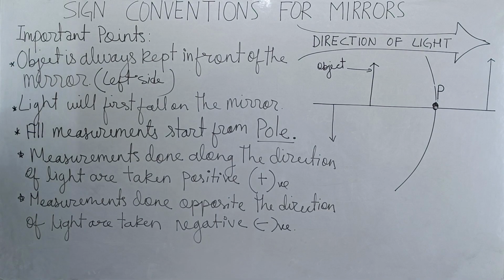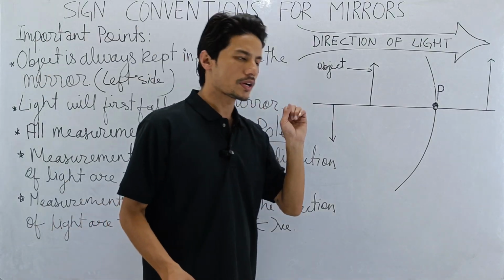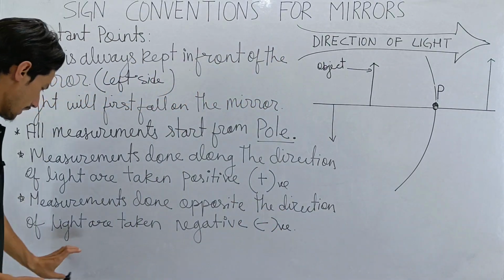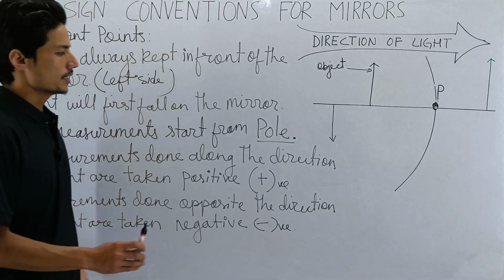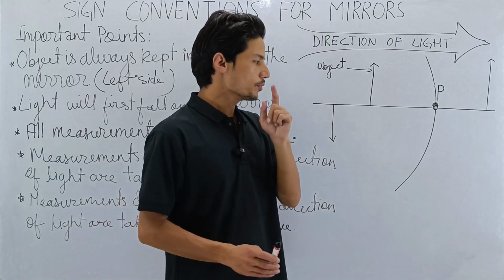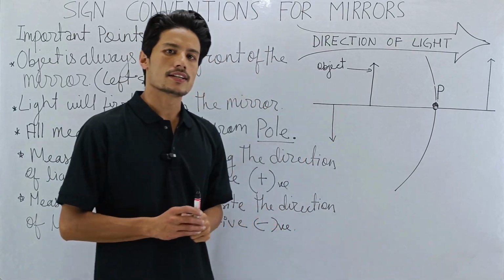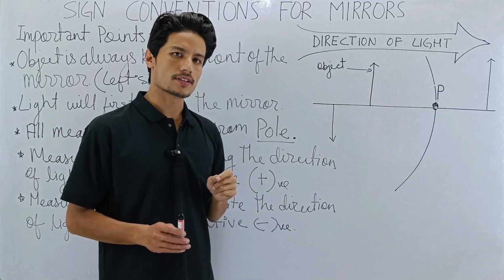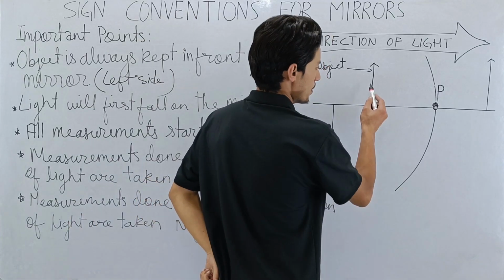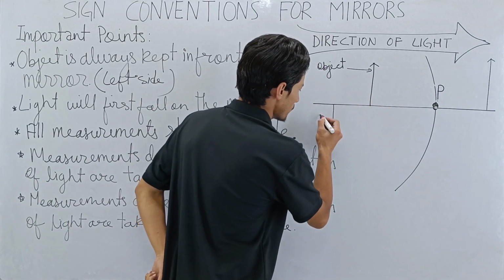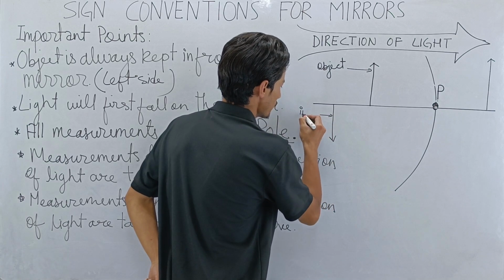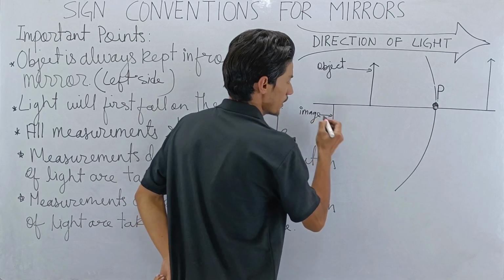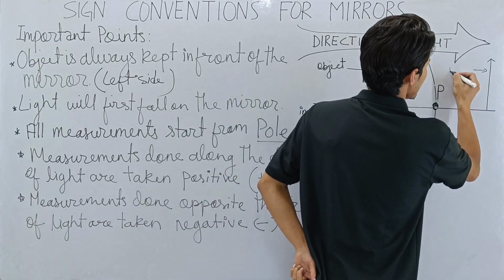Now let us find out what we are measuring. So let me write here. Now, what are we measuring? First thing, we will be measuring object distance. Object distance means how far is the object from the pole of the mirror. Remember, this is the object, and this is one of the images, and this also is an image.